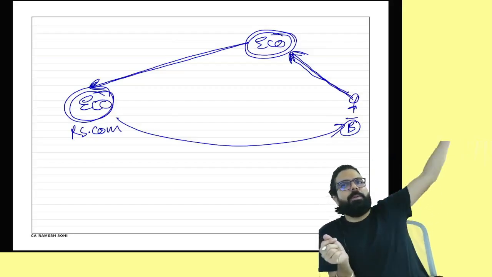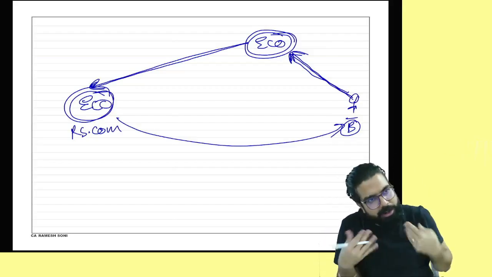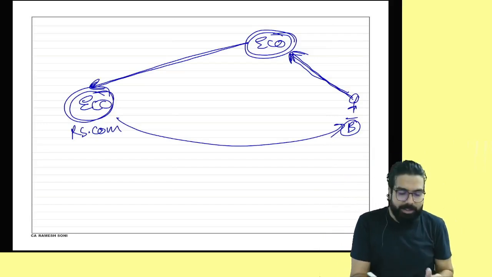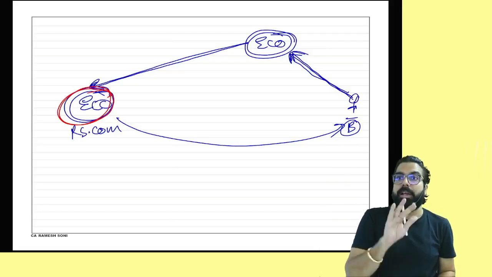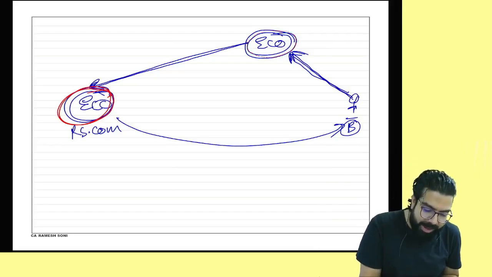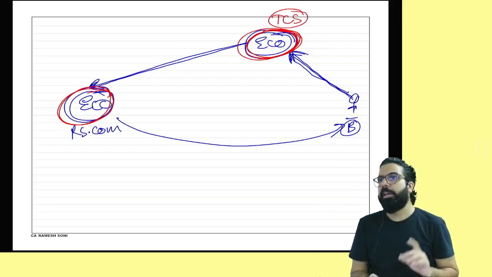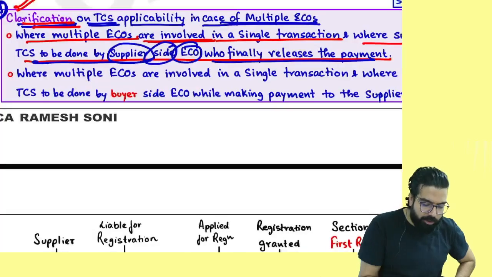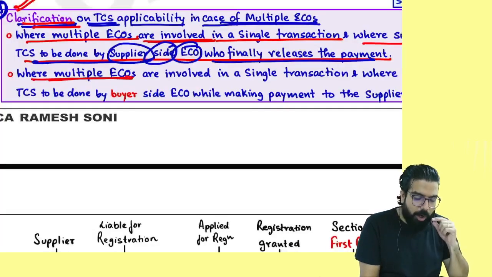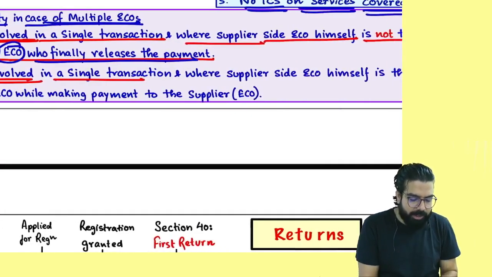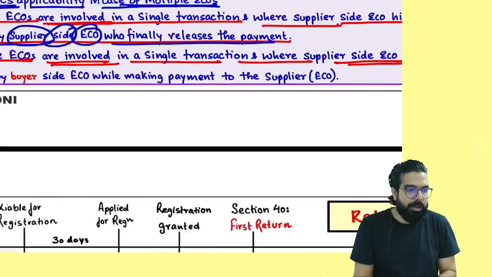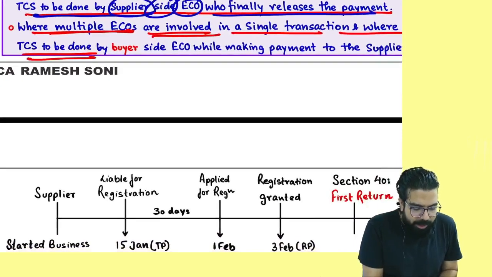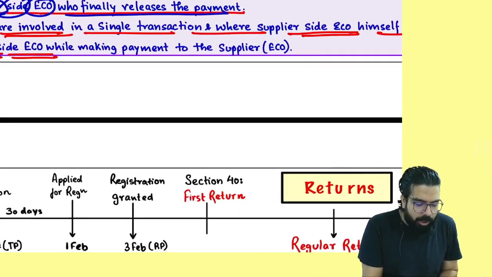Supposing you went online and placed an order. The order came to me. I am already an e-commerce operator. Then they are telling us that if the supplier himself is an e-commerce operator, in that scenario you have to remember, the buyer side e-commerce is there, no? He will only deduct your TCS. Is my point clear to all? They have told us that where multiple e-commerce operators are involved in a single transaction and where the supplier side e-commerce himself is the supplier, the TCS is to be done by the buyer side e-commerce who makes the payment to the supplier e-commerce.